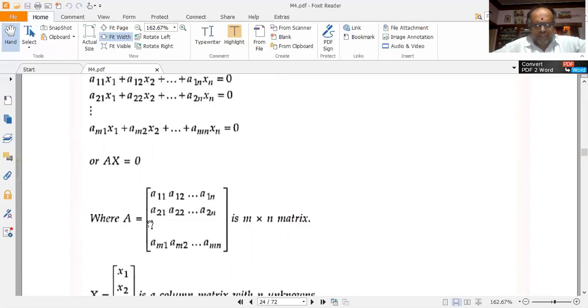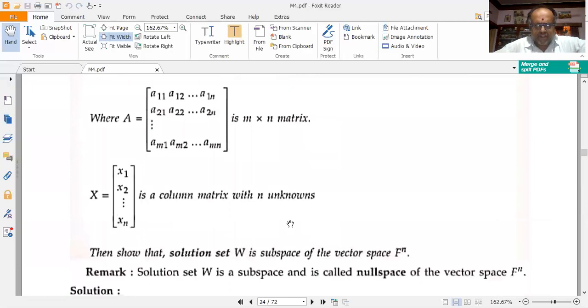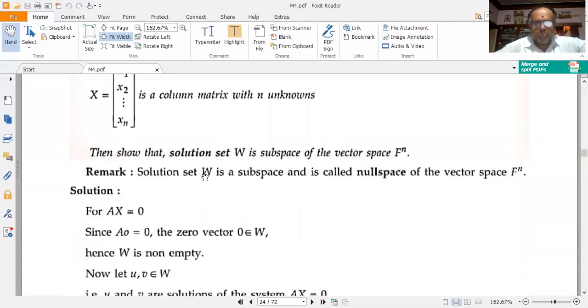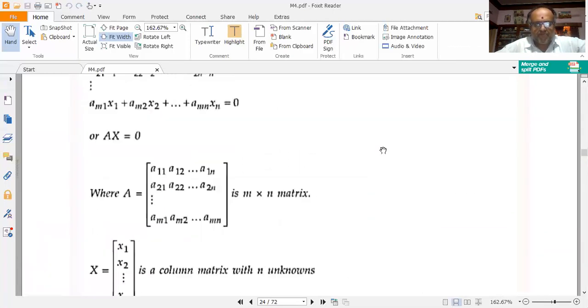So here A is equal to a11, a12, a1n, then a21, a22, etc. till a2n. Continuing in this process, am1, am2, etc. till amn. So this is an m cross n matrix. I have capital X equal to x1, x2, x3, etc. till xn. So this is a column matrix of unknowns. We have been asked to show that the solution set W is a subspace of the vector space F to the power of n.